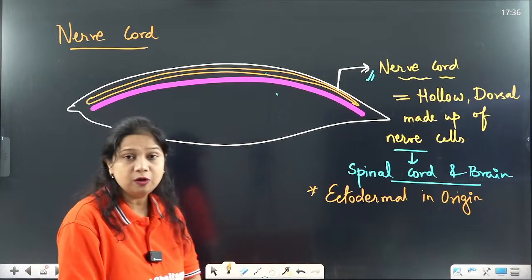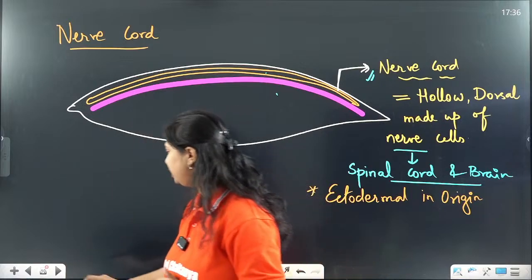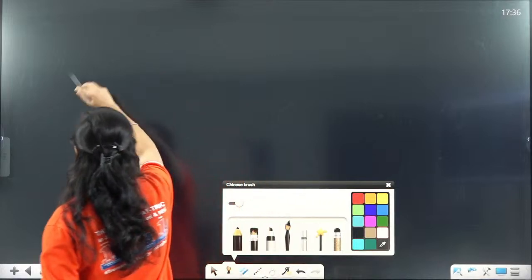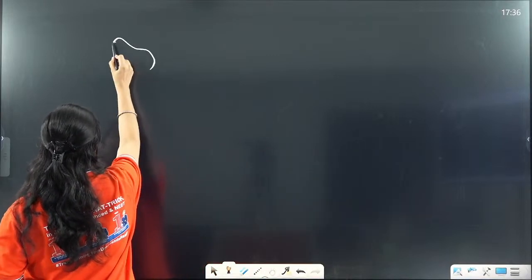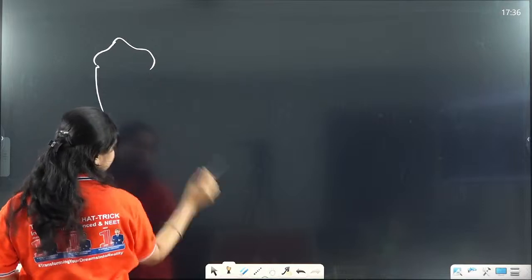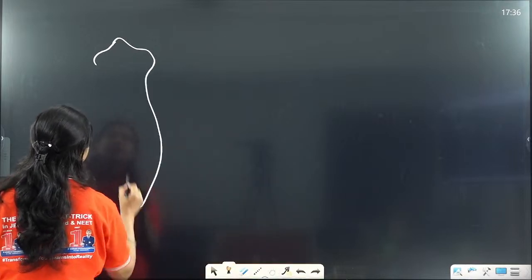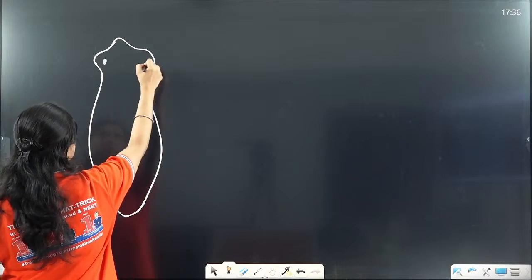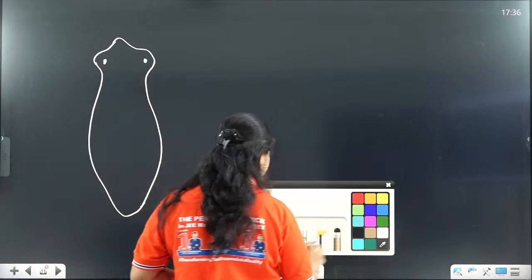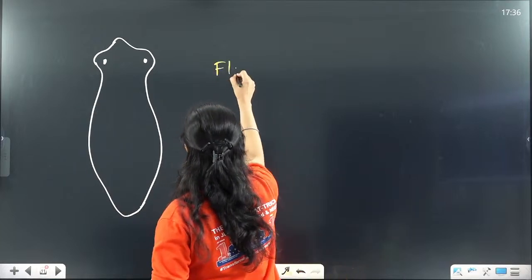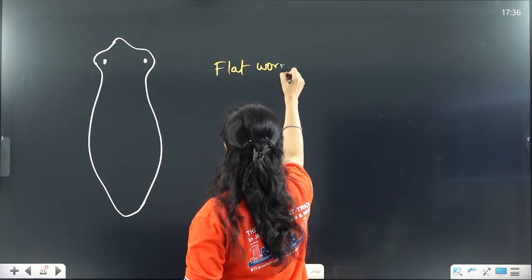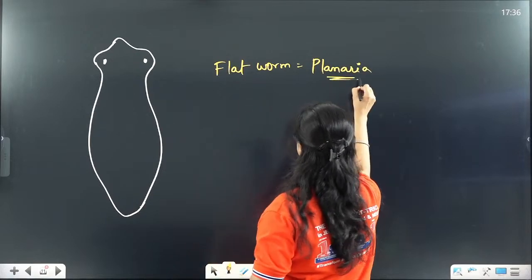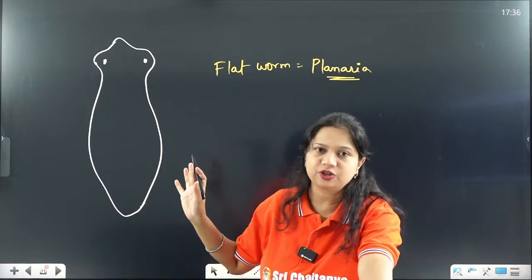Now we have seen the chordates. What happens in the case of non-chordates? For example, take a flatworm like this, a flatworm, platyhelminth, planaria. This is just an example, almost all organisms have this structure.